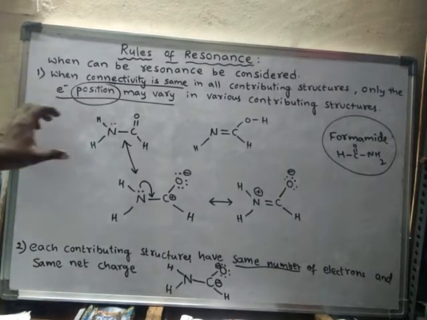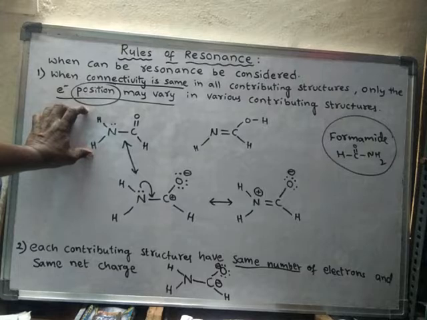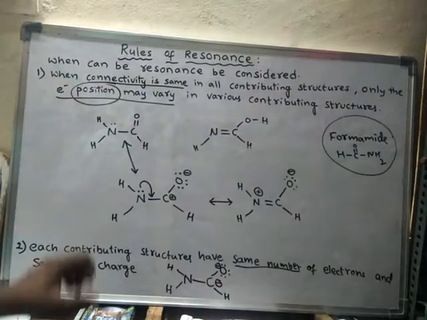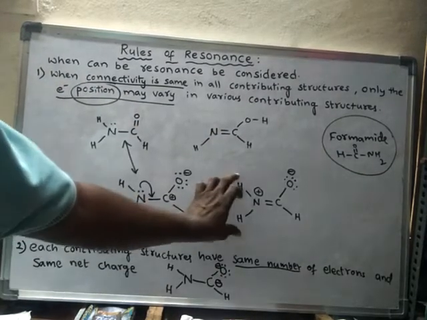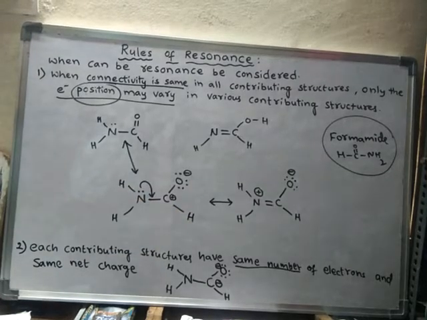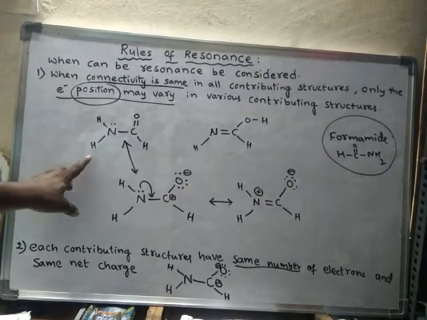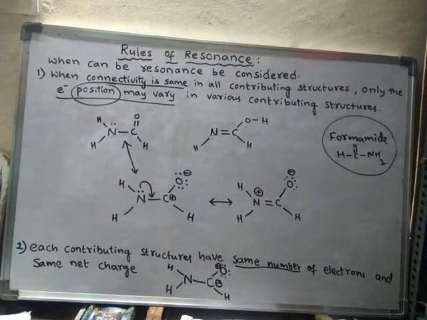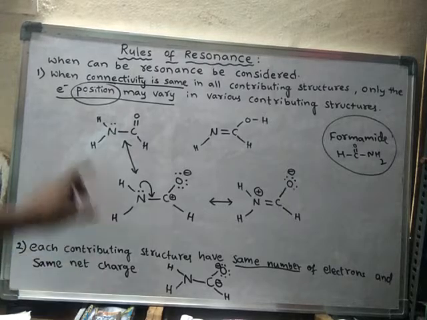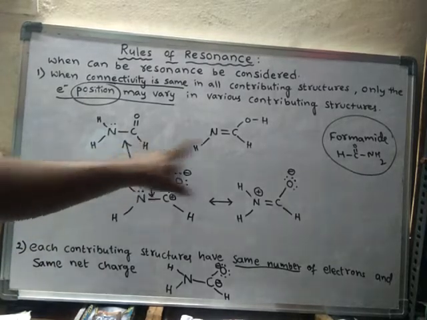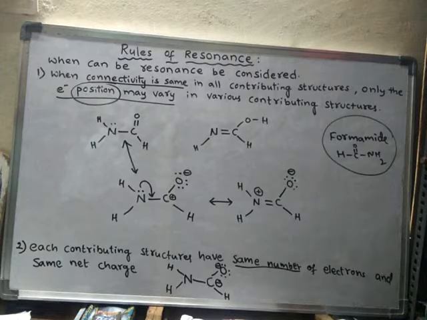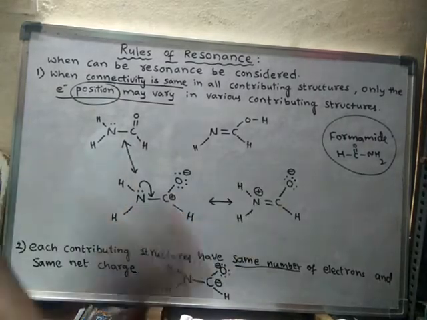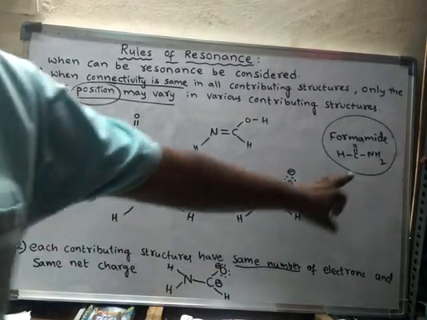This structure will explain some of the properties of formamide, and this structure will explain some other properties, and this structure will explain some other properties. Individually no single structure or single Lewis formula can explain the complete properties of that compound. That means these three structures are necessary to explain the complete properties of this compound.